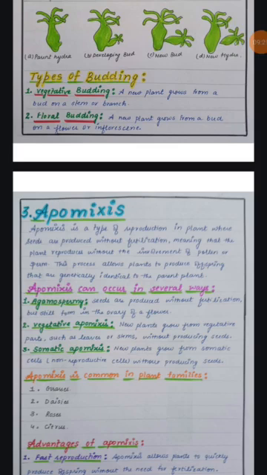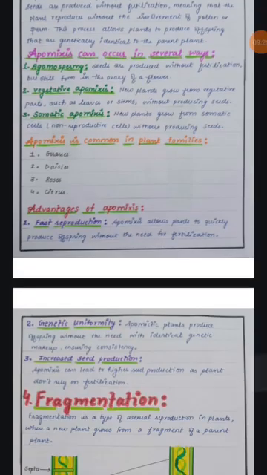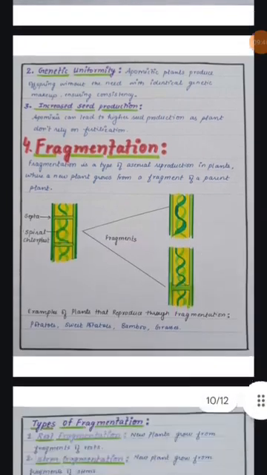Advantages of apomixis is fast reproduction, that by using this kind of asexual reproduction, plants reproduce very fast. Genetic uniformity remains in this type of reproduction process, and increased seed production happens if the plant reproduced by this kind of asexual reproduction.